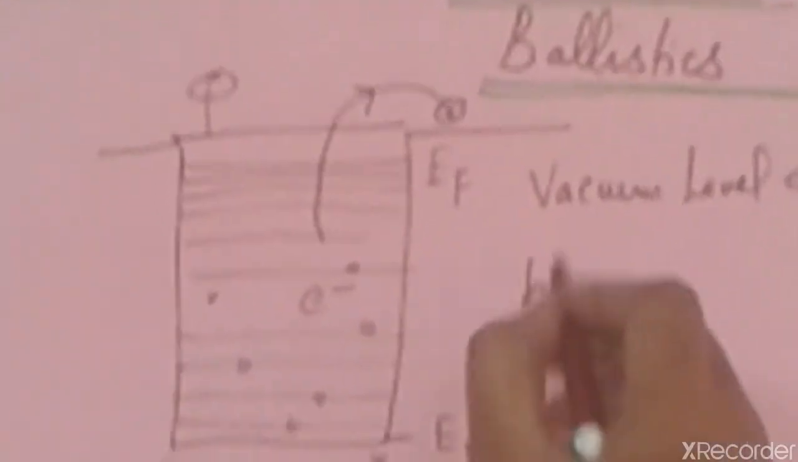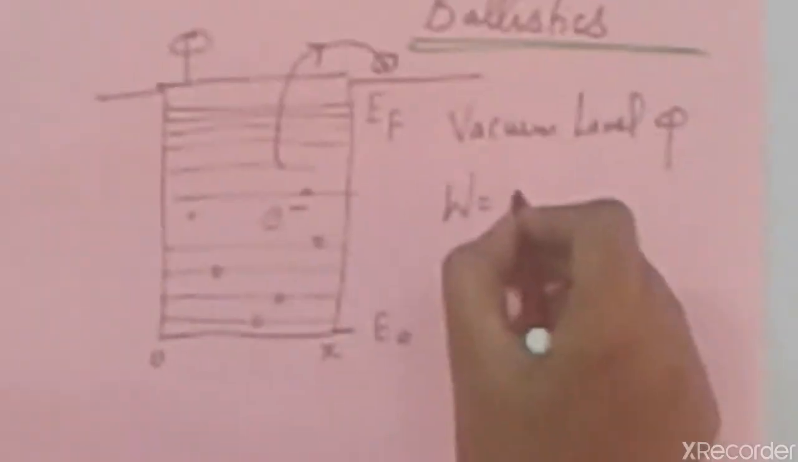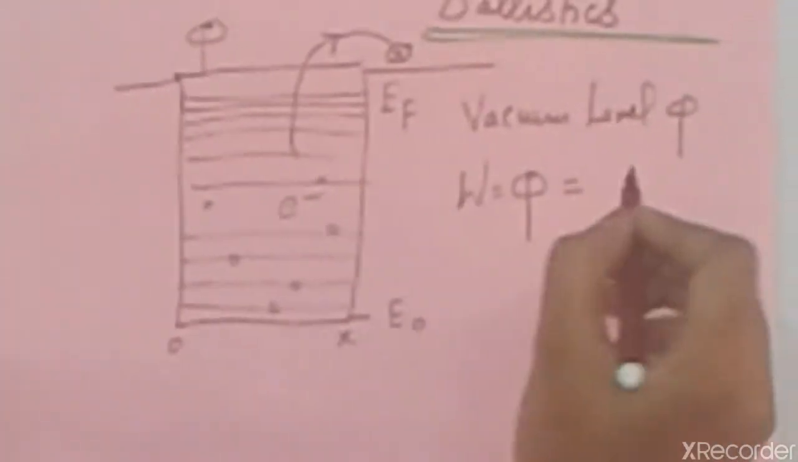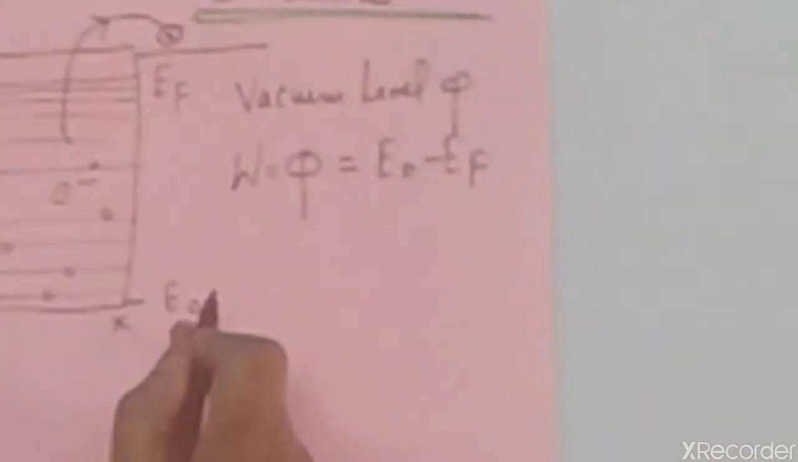Vacuum level phi, coming out of the solid surface. If we supply an energy equal to the vacuum level, otherwise called the work function of the material, the work function phi is equal to the energy required for an electron to come out of the solid surface to the atmosphere. So that is called the work function of the material. Actually phi is equal to E0 minus EF.